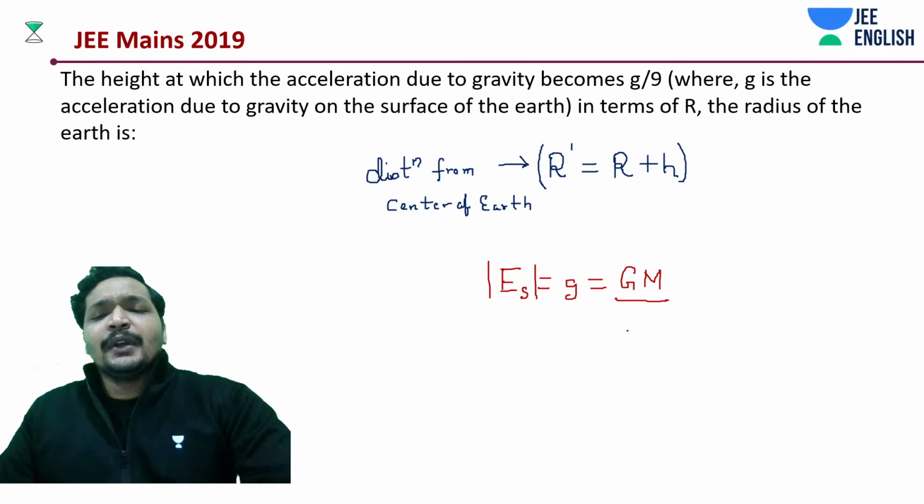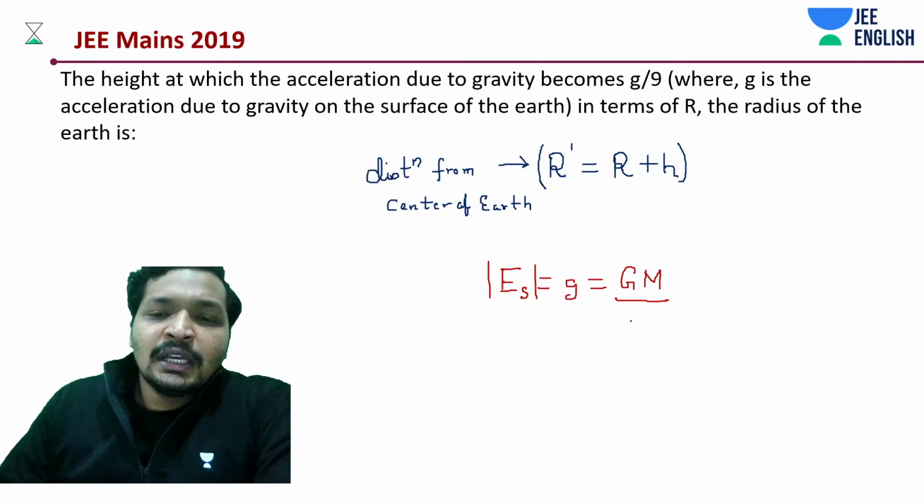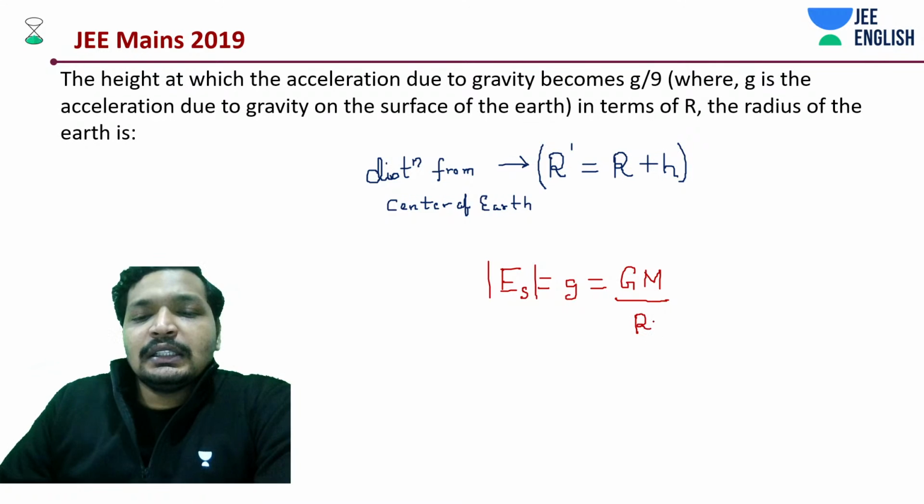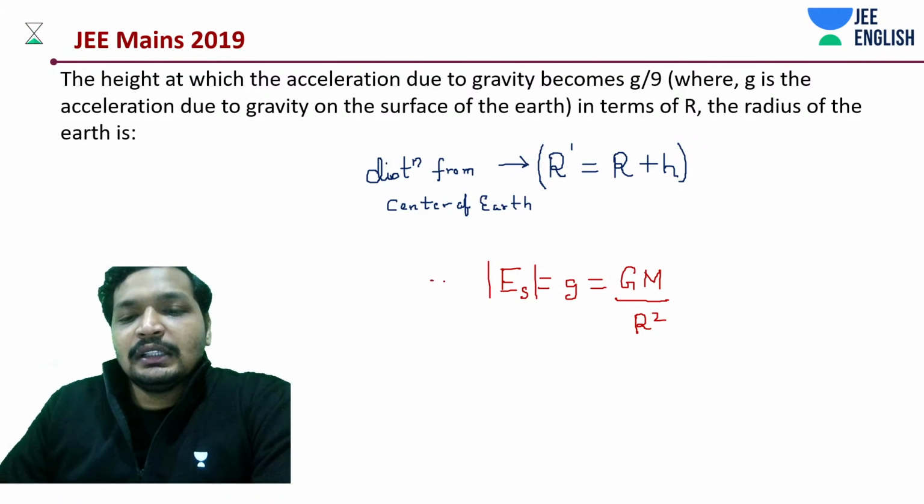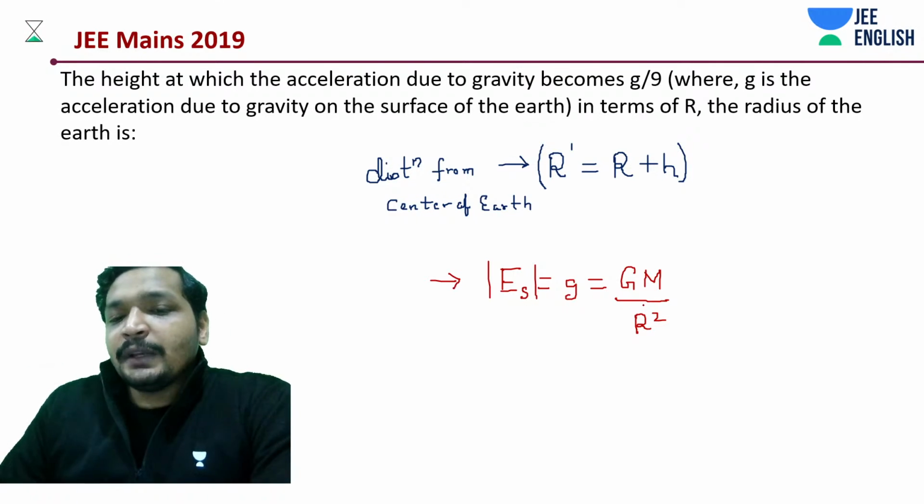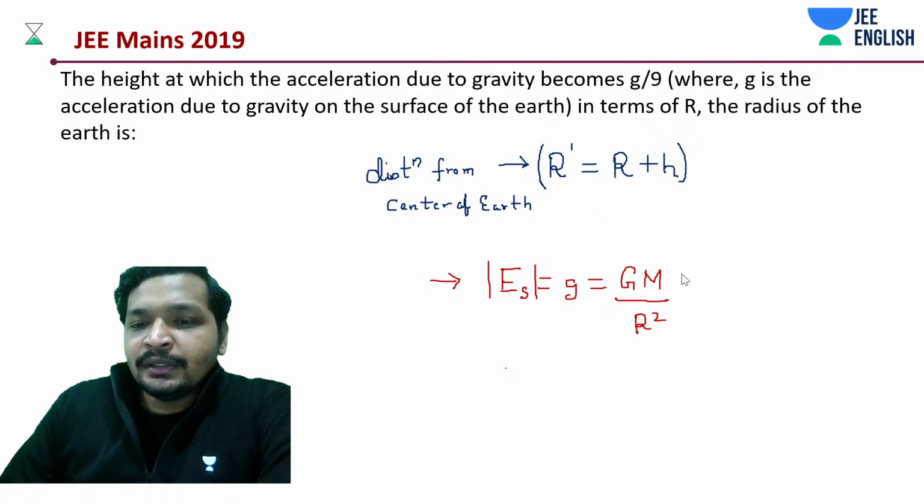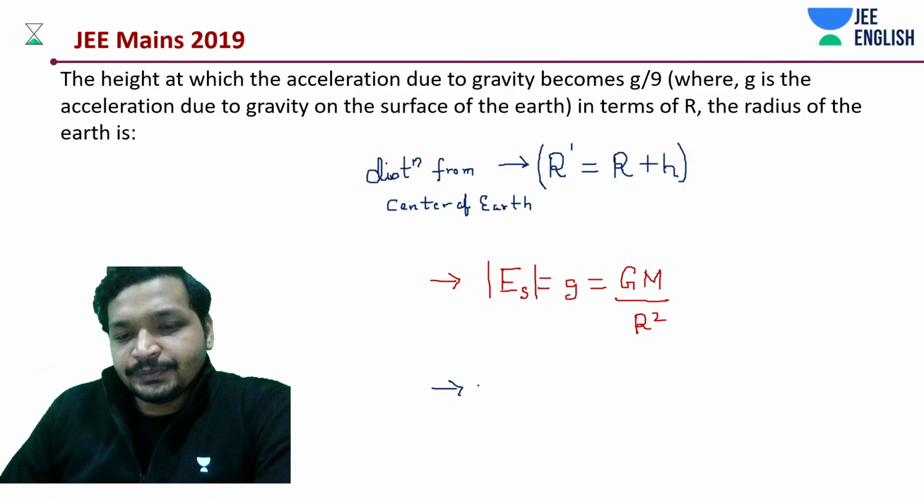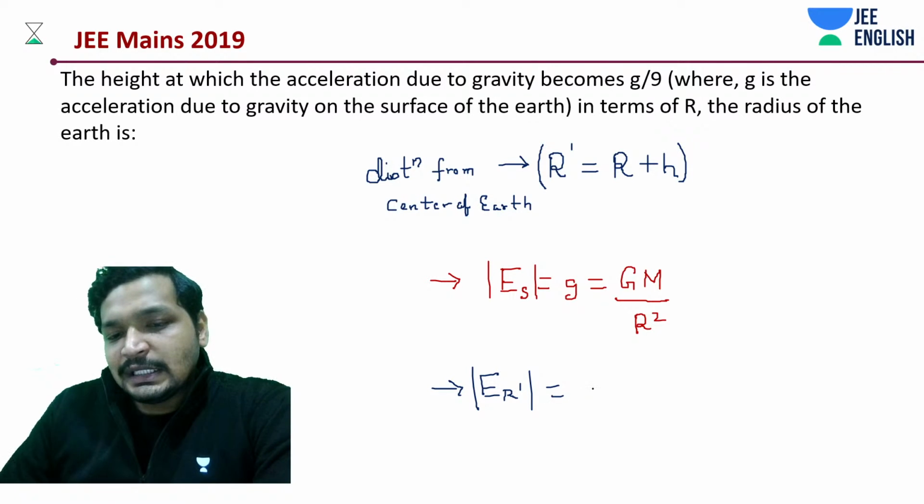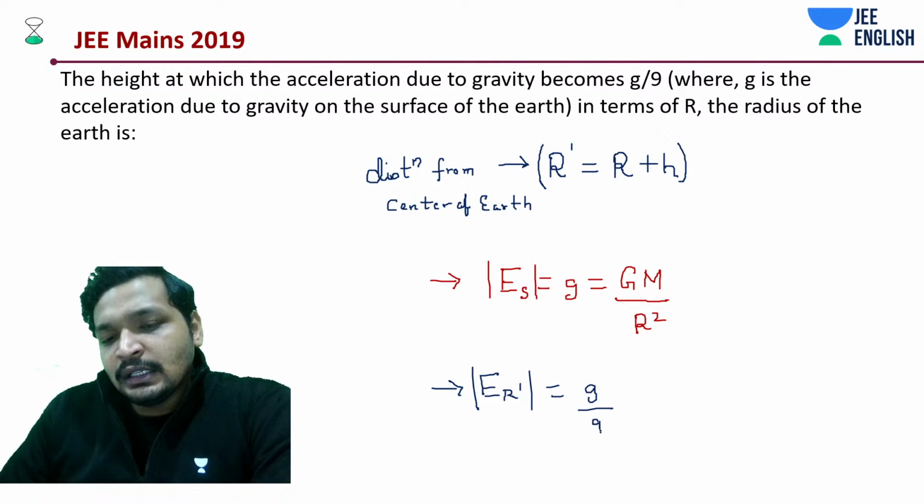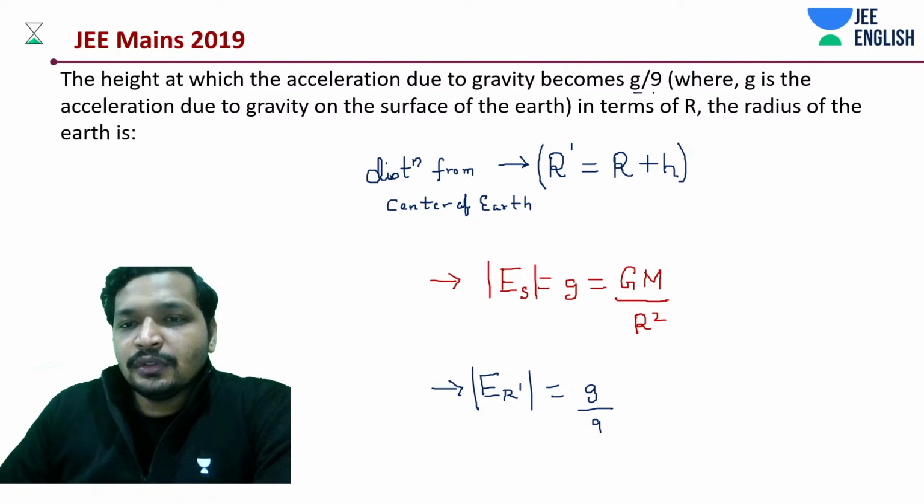I tried taking up different kinds of model problems, and that will have the necessary things that we need. Okay, so g is equal to Gm by R square. We know that. And the other thing that we know is the field at that R dash distance, how much? It's g by 9, that is given to you.